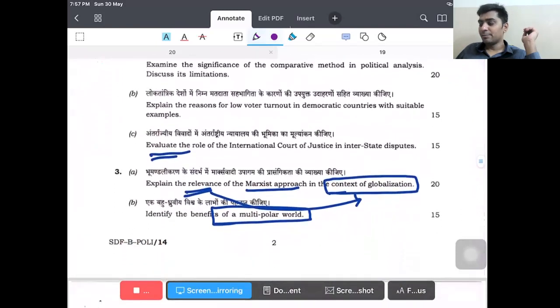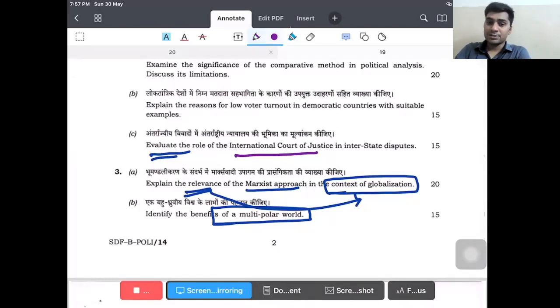ICJ, again ICJ, you can apply. ICJ is one platform where you can resolve disputes. That is what we discussed. When we have institutions, states do not prefer to go to war, rather they prefer peaceful arbitration techniques, and this arbitration is going to resolve the disputes among the states.